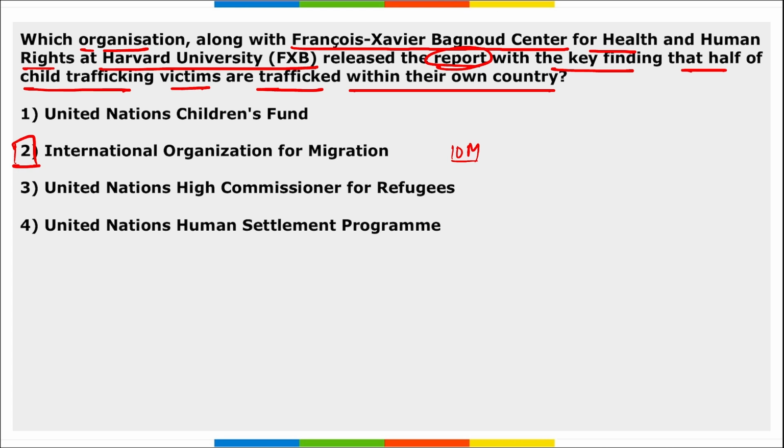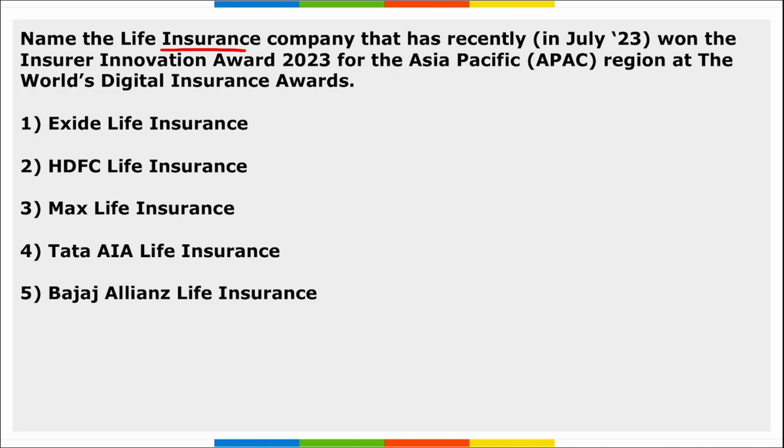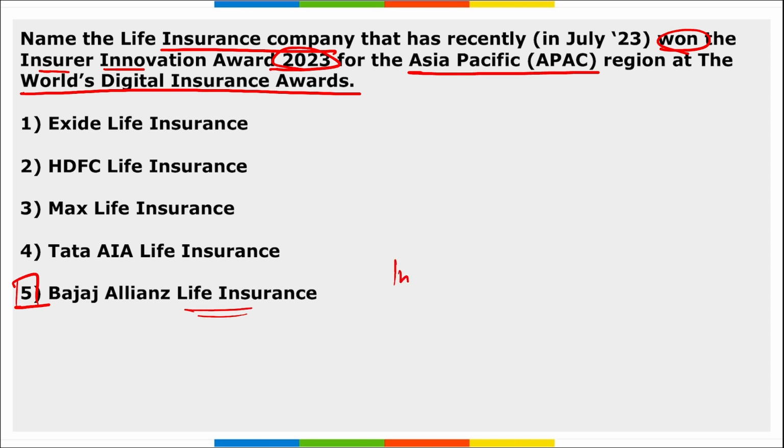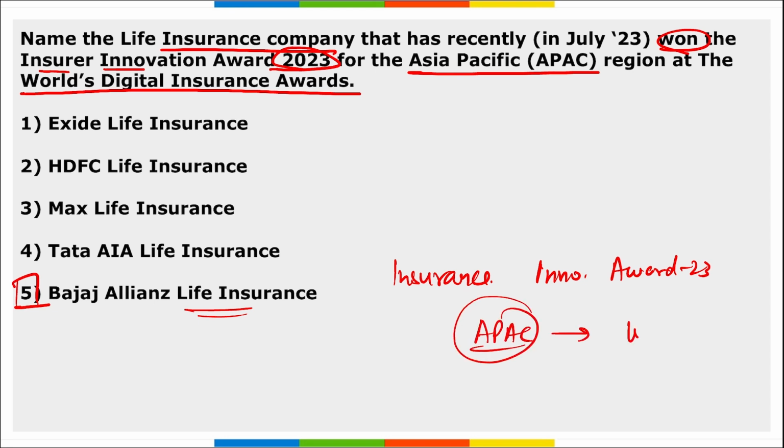Next, name the insurance company that recently won the Insurance Innovation Award 2023 for the Asia Pacific region at the World Digital Insurance Awards. It is your Bajaj Allianz Life Insurance, correct? They have won the Insurance Innovation Award for 2023 and it is for the Asia Pacific region, correct? It was at the World Digital Insurance Awards, right? So remember, it is your Bajaj Allianz Life Insurance.